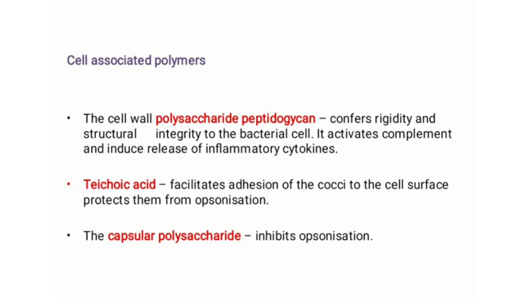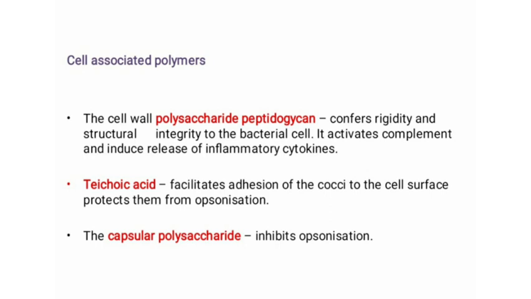They can also protect the organism from opsonization. Opsonization means neutralization or destruction of a pathogen by the host immune system. But this process is prevented by the teichoic acid present in the Staphylococcus aureus, which facilitates their adhesion as well as infection caused by this organism.